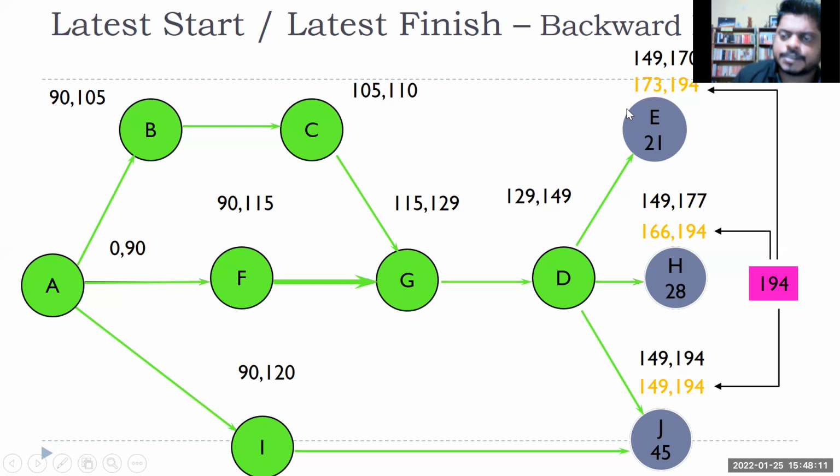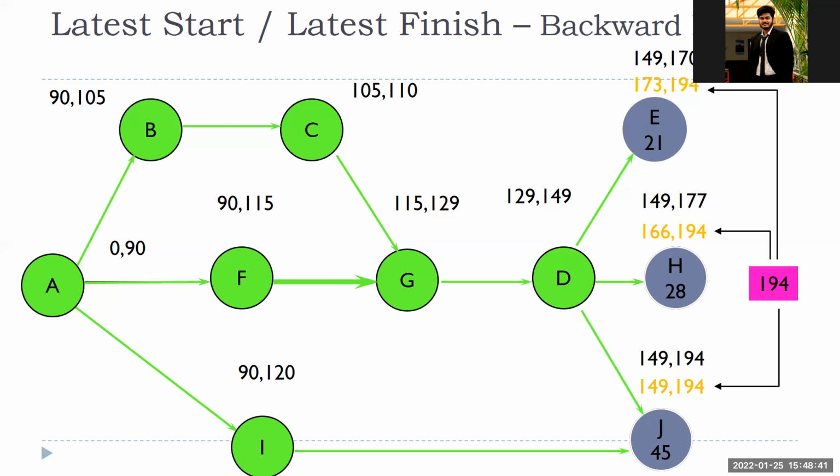Because I know all these activities, right? So this task, late start is 173, late finish is 194. This is 166, 194, right? Because this activity finishes, then only other activities will start. So for this task, what will be my late finish time so that my project duration is not changed? So 170.